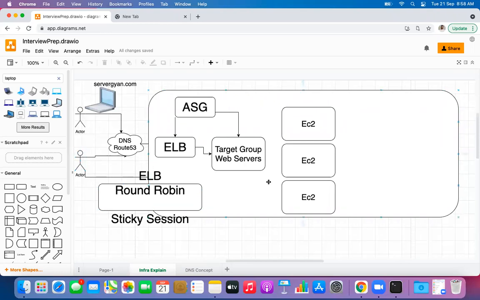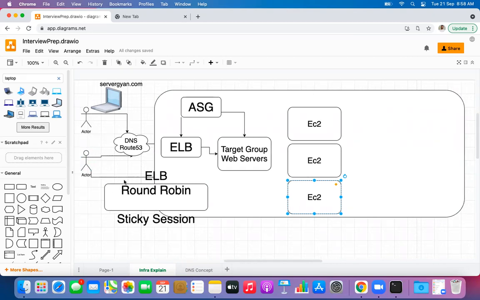The request was forwarded to this EC2 machine. As and when this user accesses this website within a certain period of time, we define a time to live for this stickiness session, maybe 60 seconds, maybe 5 minutes, maybe 10 minutes. If the same user accesses our website within 10 minutes, the request will be forwarded to this EC2 machine only. That is known as sticky session.